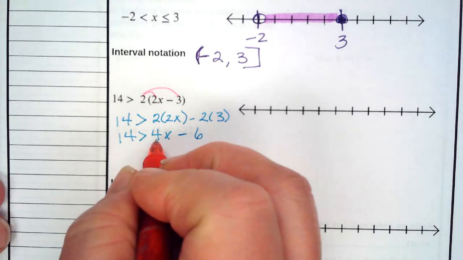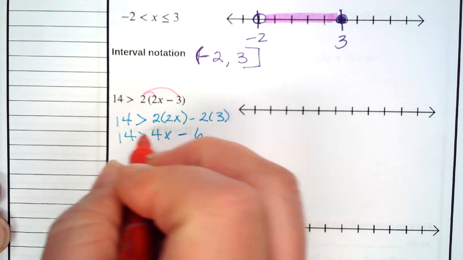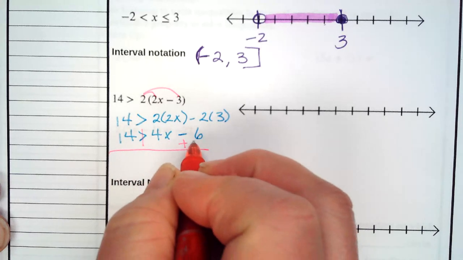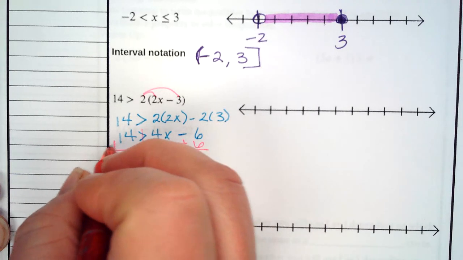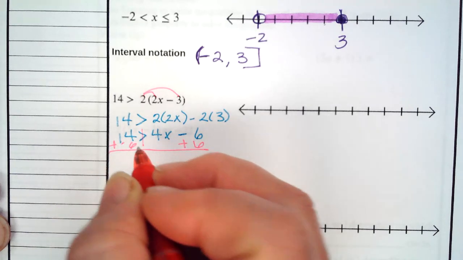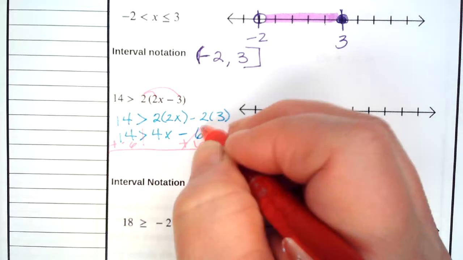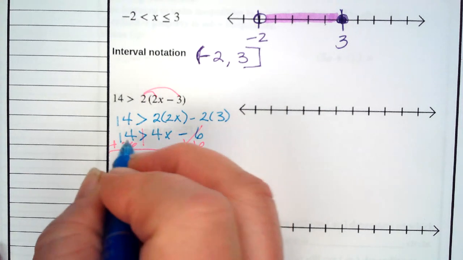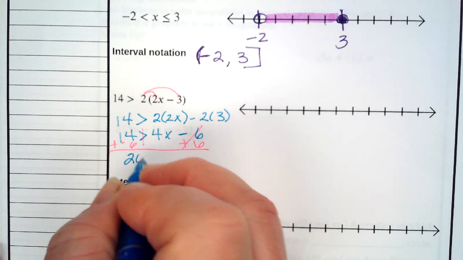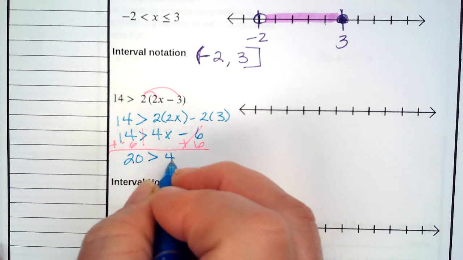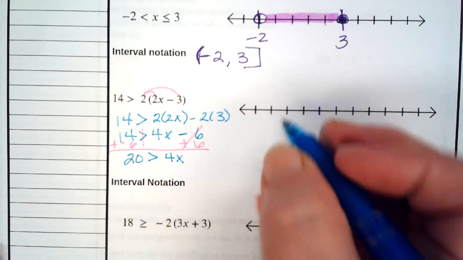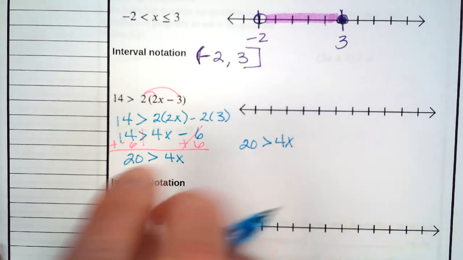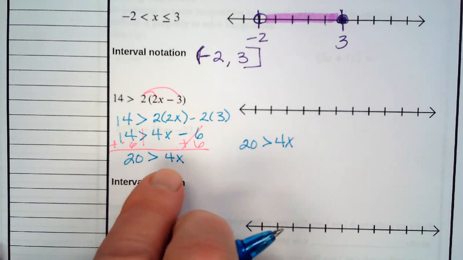I've taken x multiplied by 4, then subtracted 6. I have to undo the subtracting 6. The opposite of subtraction is addition. I've eliminated the 6 on that side of my inequality. 14 plus 6 is 20. 20 is greater than 4x. It's not equal to. 20 is greater than 4x.